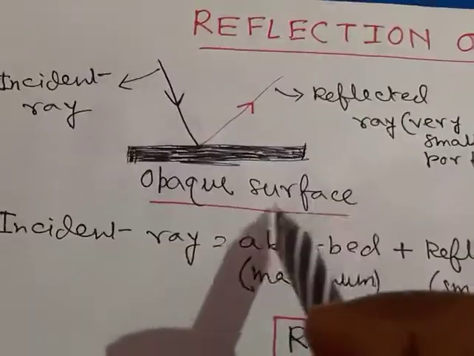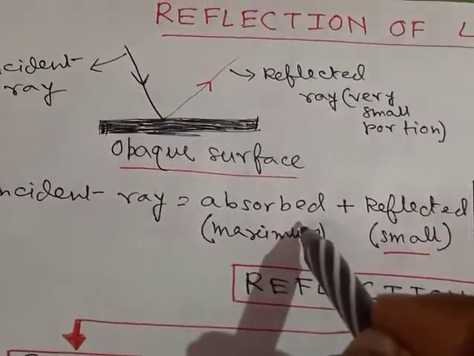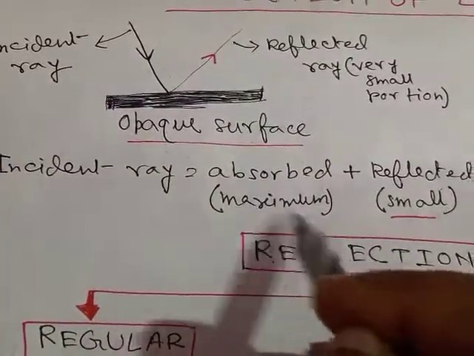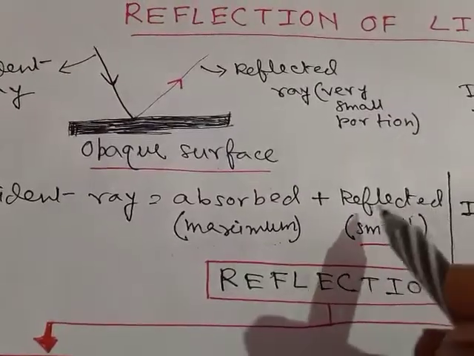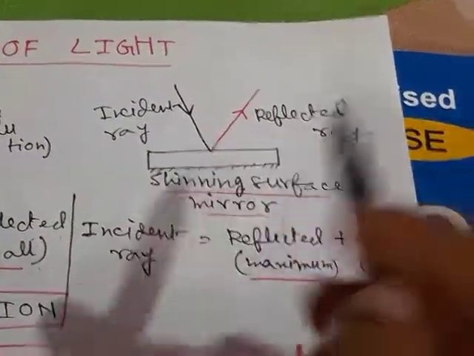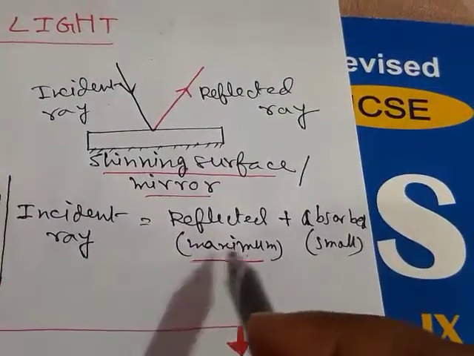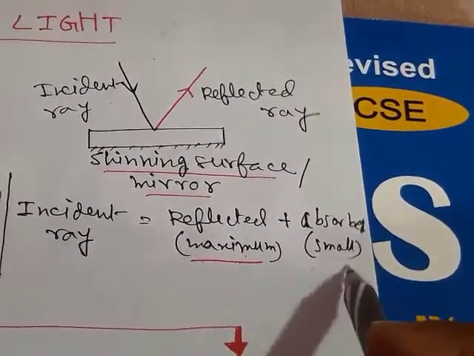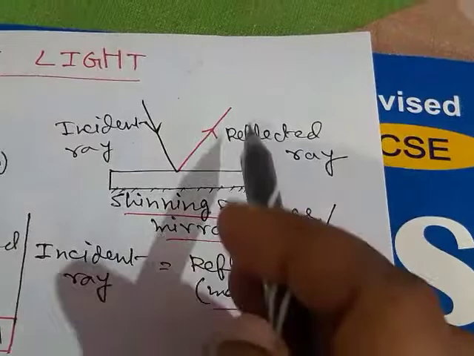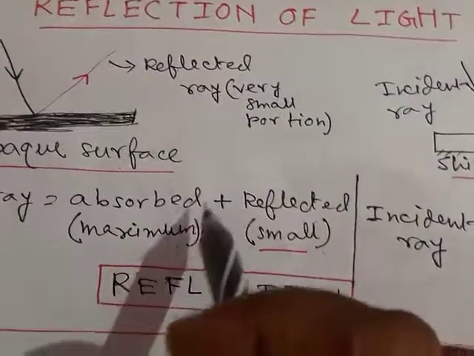Now if the surface is opaque, then some portion of the incident ray will be absorbed and some portion will be reflected. For an opaque surface, the maximum portion will be absorbed and only a small portion will be reflected, whereas for a shining surface like a mirror, after hitting the surface the maximum portion will be reflected, and a very small portion of the light ray will be absorbed. So for a mirror or any shining surface the reflection is important, whereas for an opaque surface the reflection is not very important.